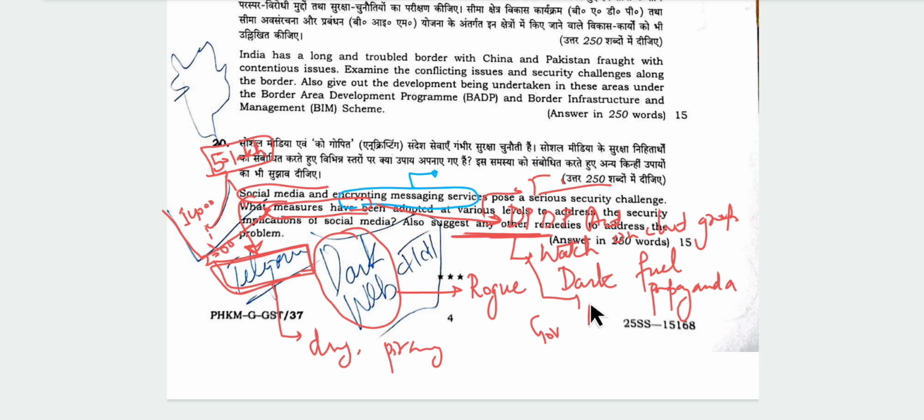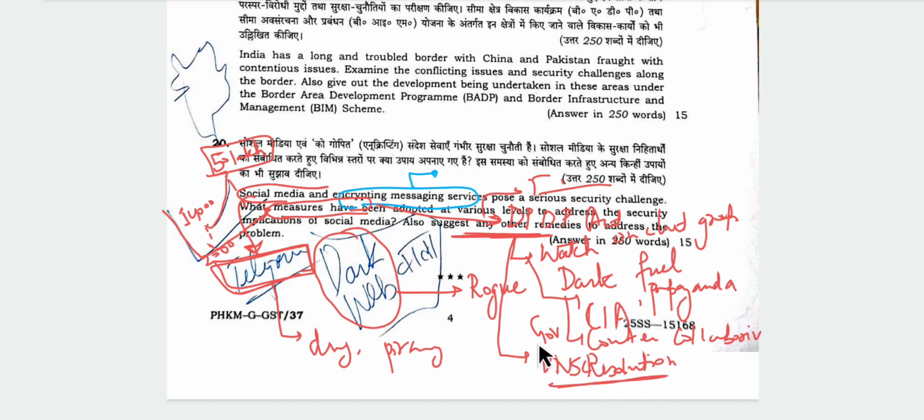For example, CIA uses a counter propaganda mechanism. This is a collaborative approach with various interagency collaboration. Any other remedies, we can also mention UN resolutions, that UNSC resolution should be implemented. These are the things which can be mentioned.